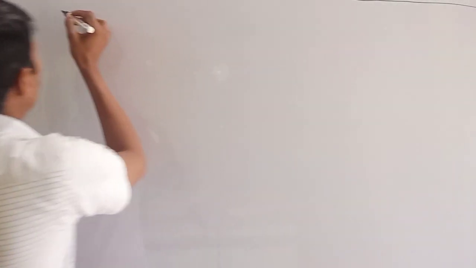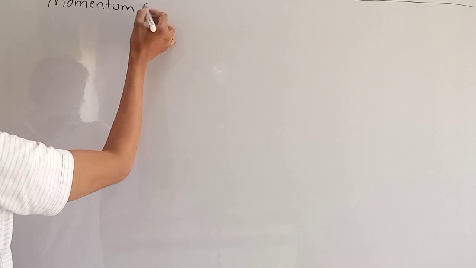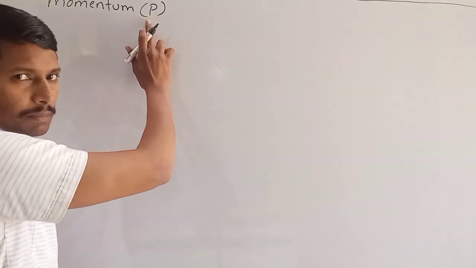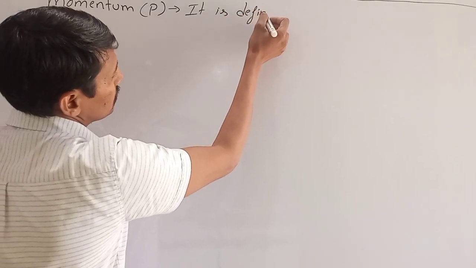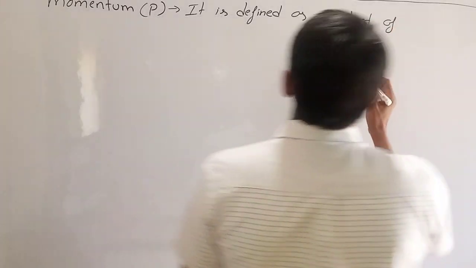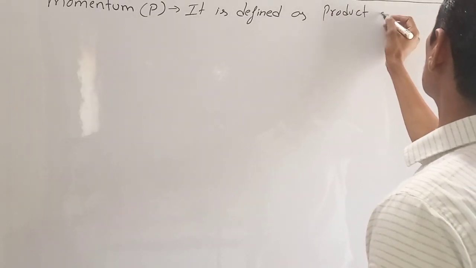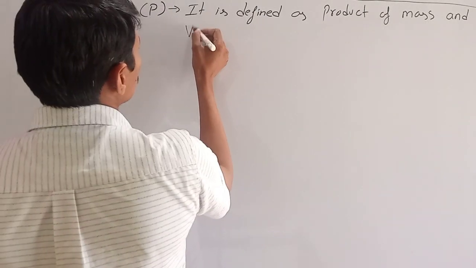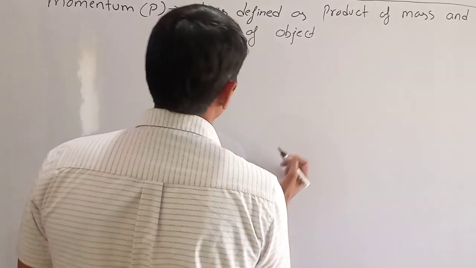The symbol of the momentum is P. We use capital P as the momentum symbol and it is defined as product of mass and velocity of object.